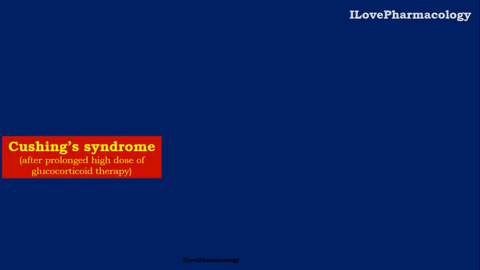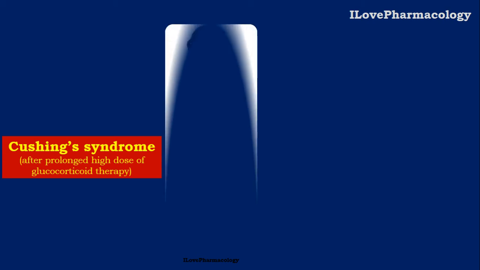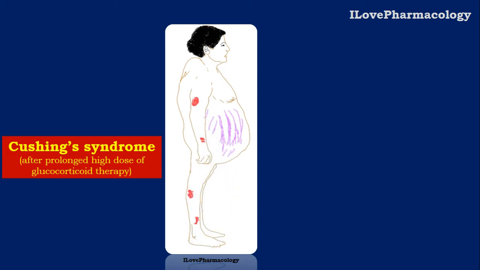So let us see how you can identify Cushing syndrome, or the excess of glucocorticoid-induced adverse effects, whenever you are using glucocorticoids for a prolonged duration of time at high doses. You need to identify these signs and symptoms in the patient.